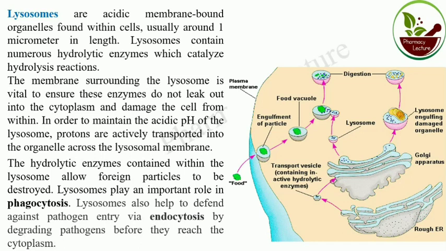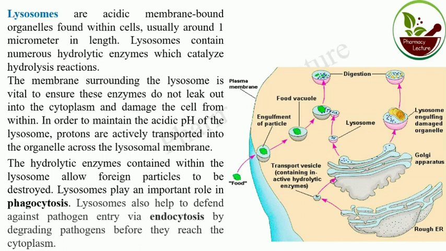So lysosome plays an important role, that is phagocytosis, or it helps defend against pathogens via endocytosis by degrading pathogens when they reach the cytoplasm. Whatever foreign particle reaches the cytoplasmic region can undergo phagocytosis or endocytosis by lysosome.